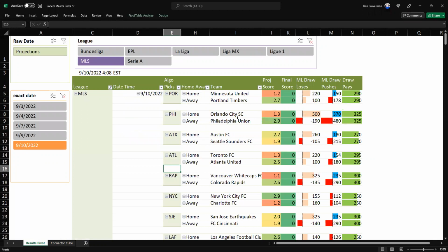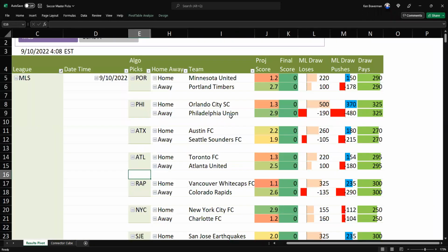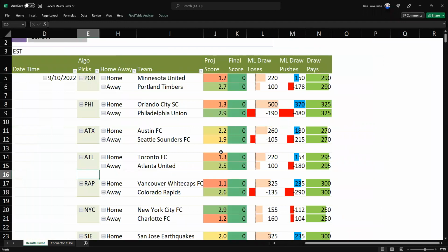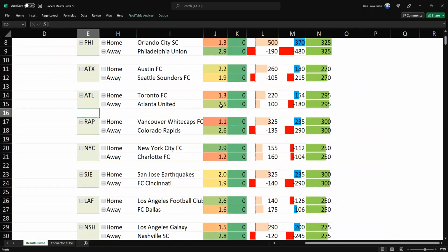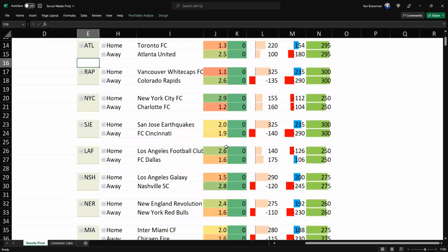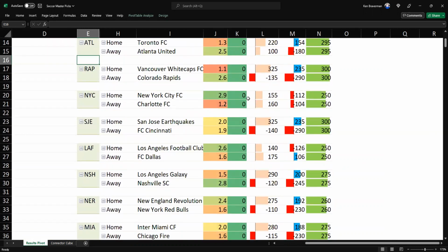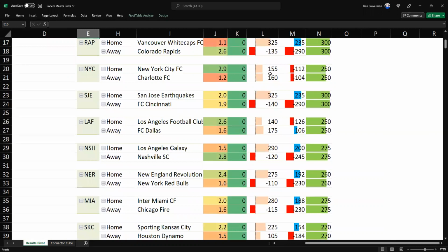All right, so now we've got our MLS games, and MLS, it's been good with MLS. It's a very mature season. There's a lot of stats in here. You've got Portland Timbers supposed to beat Minnesota United, Philadelphia Union. That's not that bad of a line for a game that's supposed to be 3-1. Austin FC at an underdog line. This is actually a draw, but plus 180 for the Austin FC draw push bet. Atlanta favored and supposed to be Toronto. Colorado favored and supposed to be Vancouver. New York City, this is kind of a draw, but it says New York City beats Charlotte stronger than it should, so it's not a bad pick.